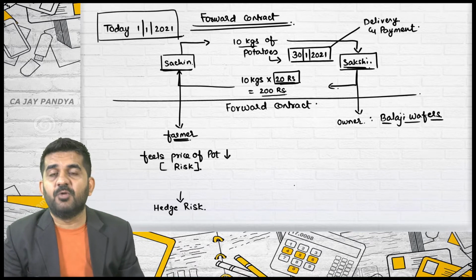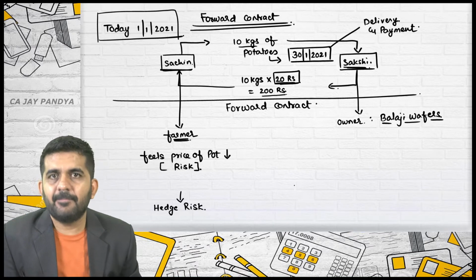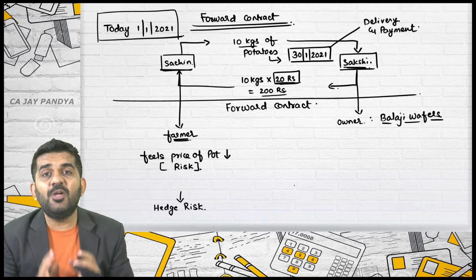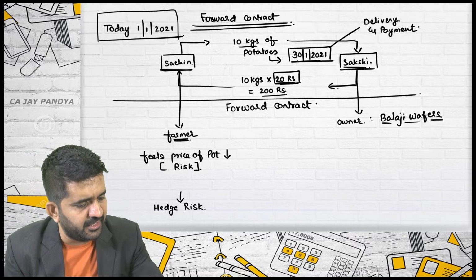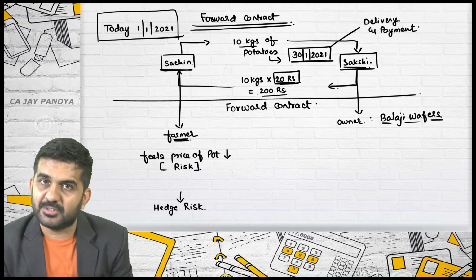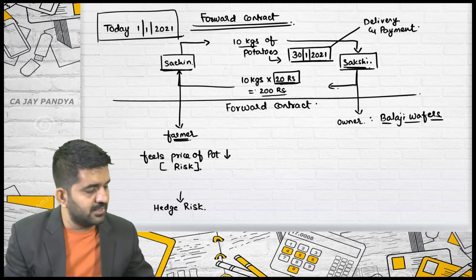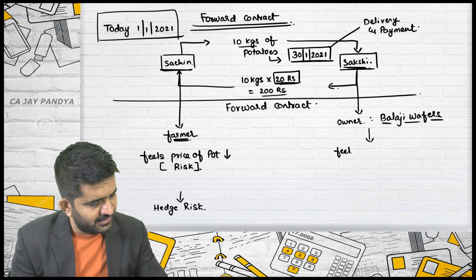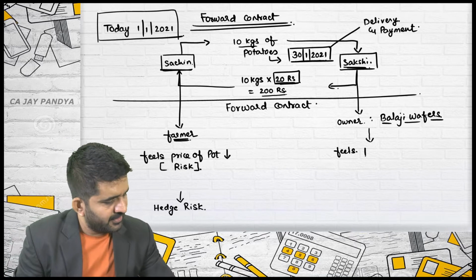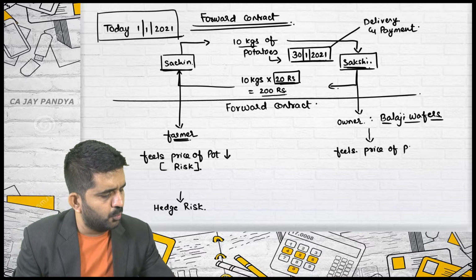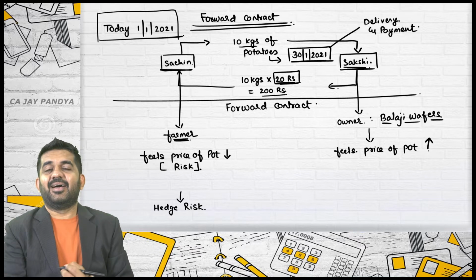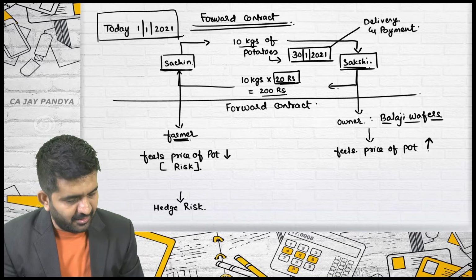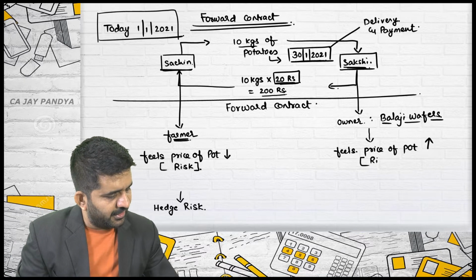For Balaji Wafers, potatoes are raw material. The factory is going, they are having sufficient stock of potatoes. They will require more potatoes on which date? 30th January 2021. Is it alright? Sakshi feels that after 30 days the price of potatoes will rise. Is it alright? Sakshi feels that price of potatoes will rise, and this is a risk.